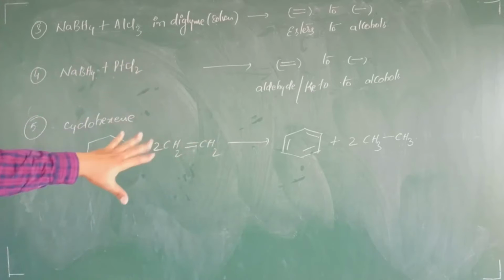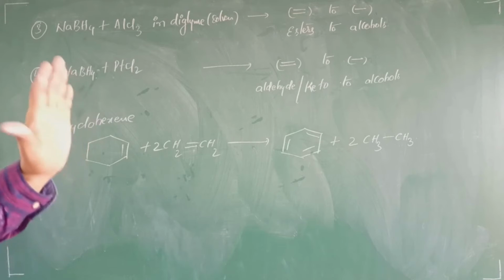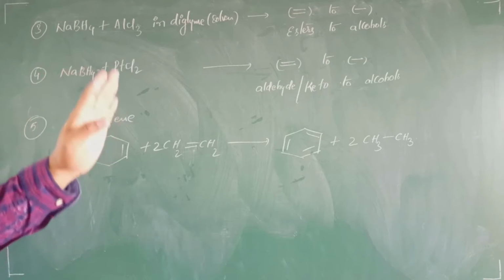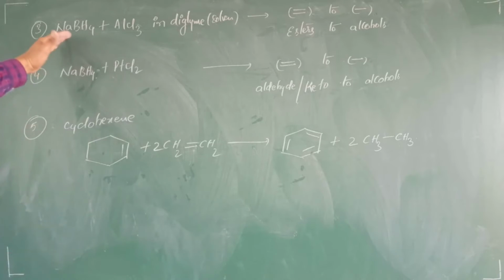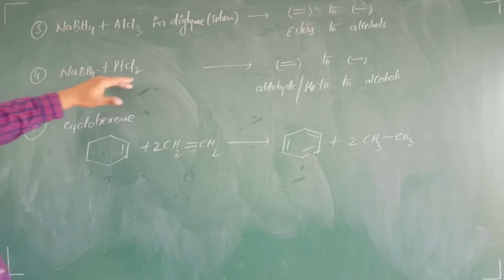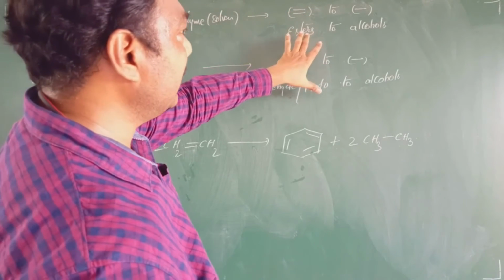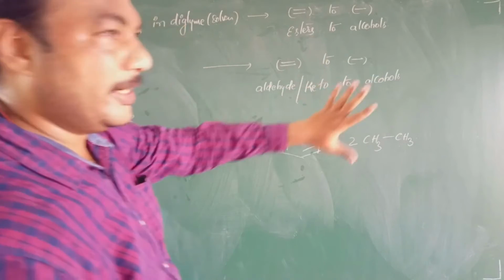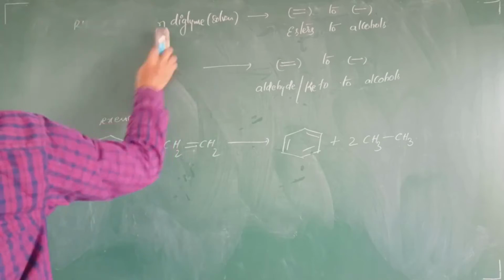These are some of the different agents which we can use to reduce alkenes to alkanes. Apart from that, these two reagents not only reduce double to single bond, they can also perform other reductions, that is esters to alcohols and aldehydes to ketones. Okay, right.